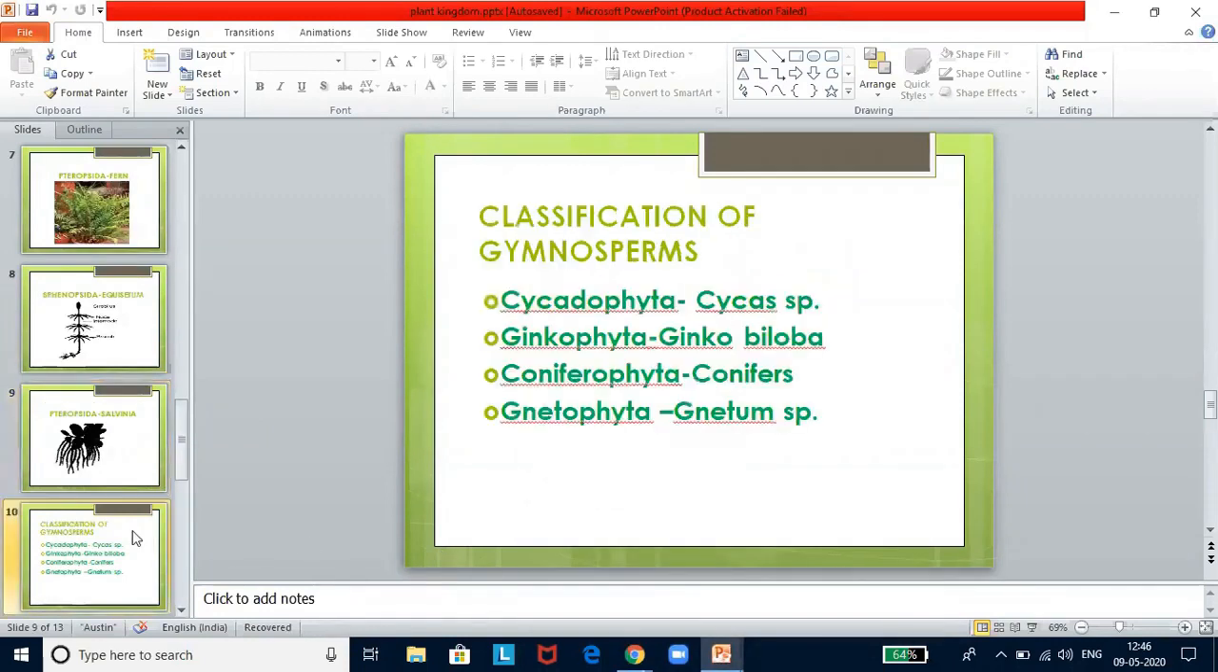Now, classification of gymnosperms is important. Make a note. Cycadophyta, Cycas species. Ginkgophyta, Ginkgo biloba. Coniferophyta, conifers. Gnetophyta, Gnetum species. You don't have to get to know the details, because some of the game changing questions might be based on this. That is our hunch.